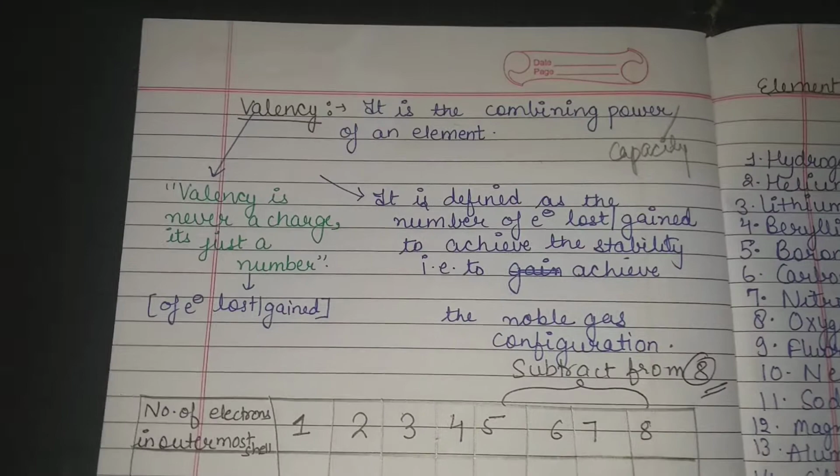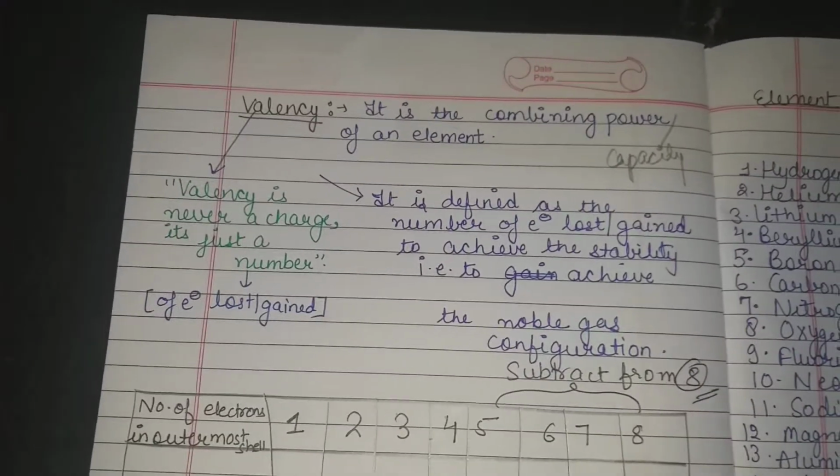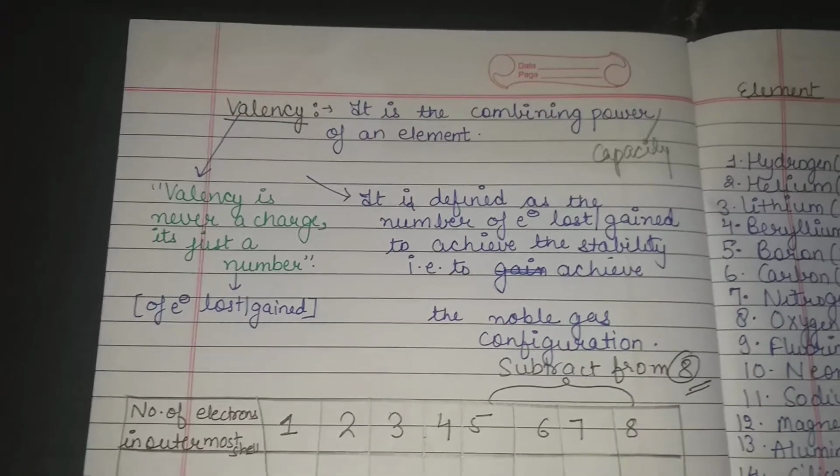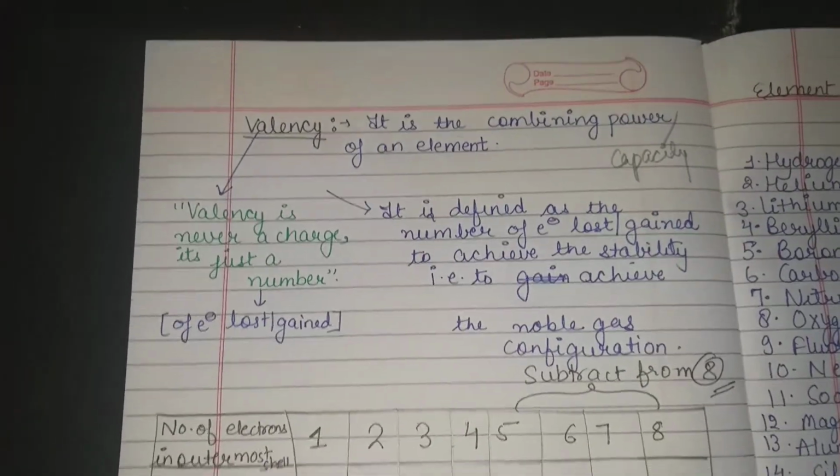And why are the electrons lost or gained? Just to achieve stability. Achieving stability means achieving the noble gas configuration, right? So how to calculate valency?